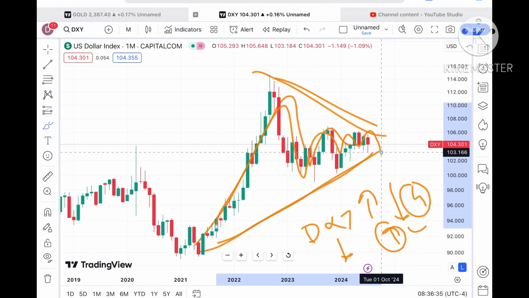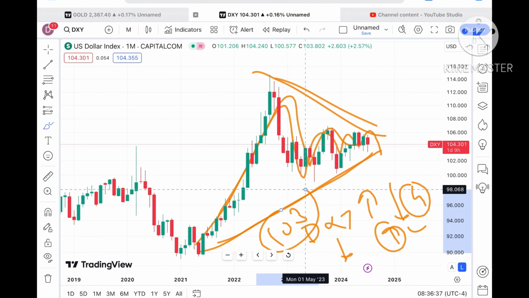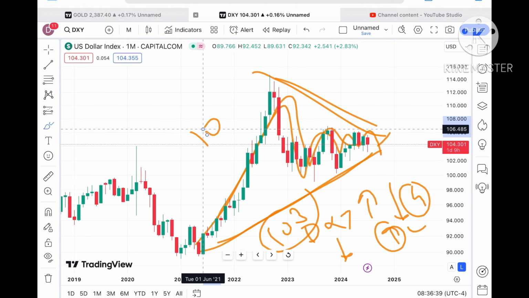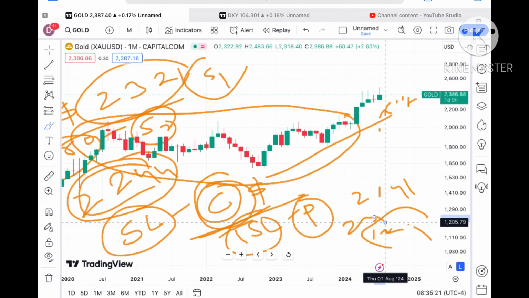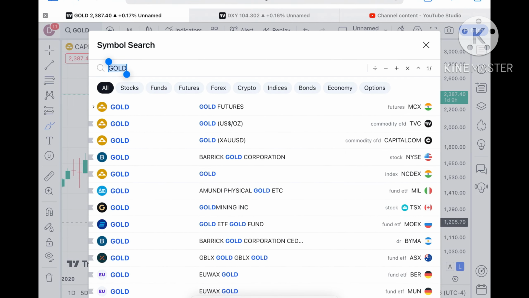There is a narrow pattern forming, so chances are very high that if the price started going below 103, we can see a further sharp fall, or if it started going over 105.5, we can see a sharp upside.